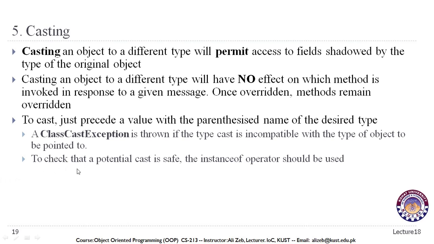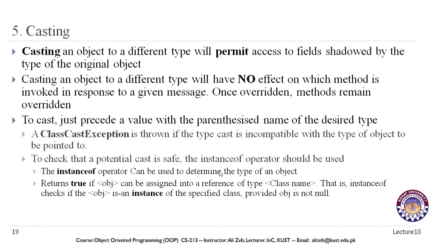To check that a potential cast is safe, the instanceof operator should be used. We used this in our instanceof operator example in lecture 16, when we were trying to confirm if the objects are compatible with each other. It will check if an object is an instance of the other type, then possibly it can be converted, otherwise it will not be converted. The instanceof operator can be used to determine the type of an object. It returns a boolean value.